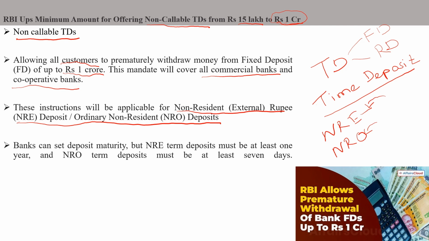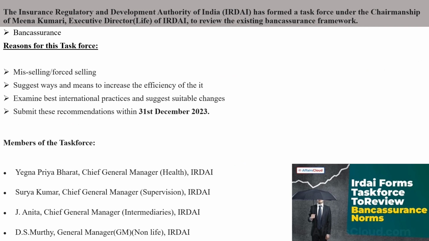And for deposit maturity, banks can set their deposit maturity. But for NRE term deposits, the minimum is at least 1 year. It should be there for 1 year. And for NRO term deposits, it is at least 7 days. This is the minimum tenure for NRE and NRO term deposits.